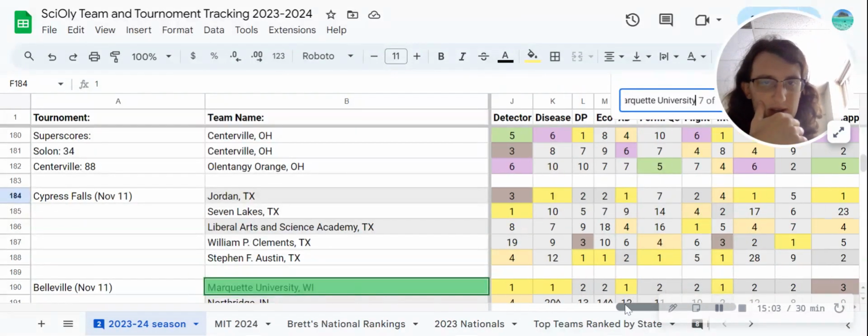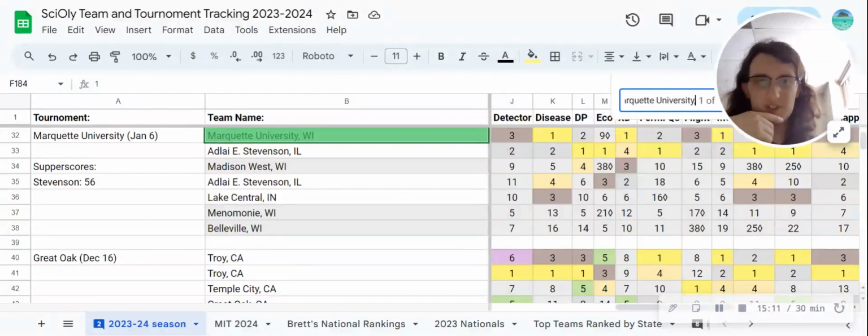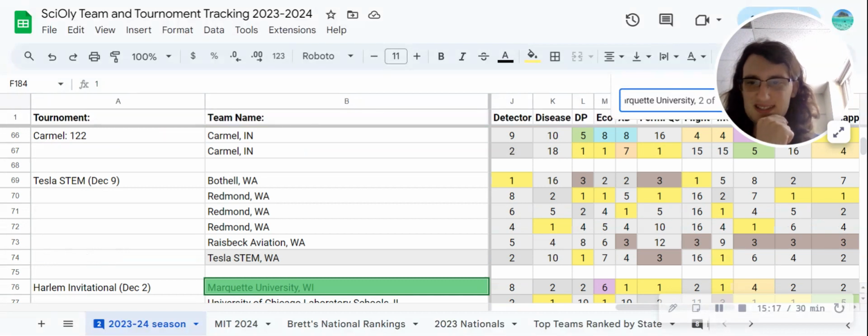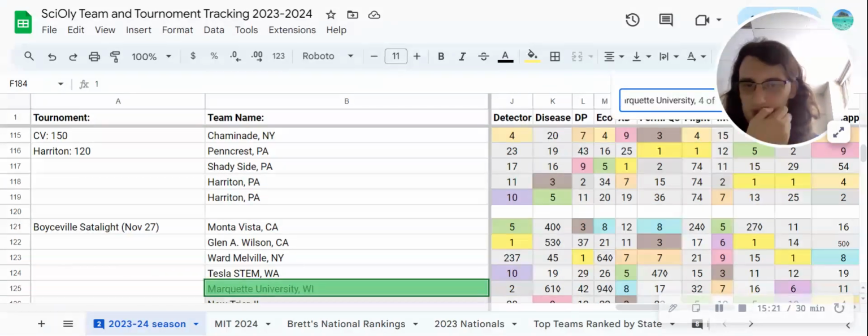If we look at their record in detector building, you can see, let me put the comma on the end so we don't get their invitational. You can see first at whatever invitational that was. I didn't look. Third at Marquette, pretty good. This eighth at Harlem, not too great. They did get fourth there too, which is a little better.